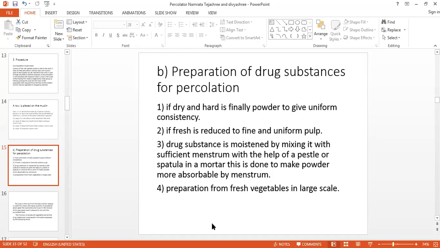Preparation from fresh vegetables on a large scale: the juice is expressed out from the pulp and the residue is uniformly mixed with an equal quantity of powdered green glass. The expressed juice is put into the receiver of the percolator and allowed to mix with the percolated fluid.